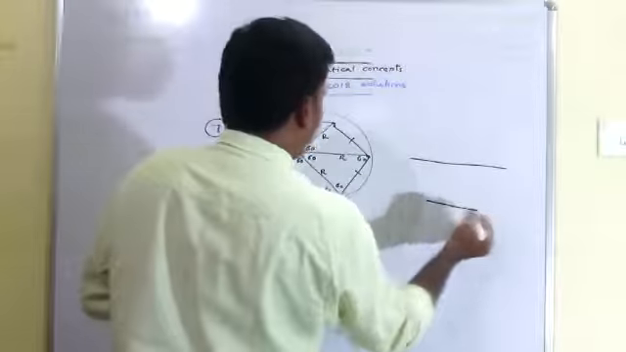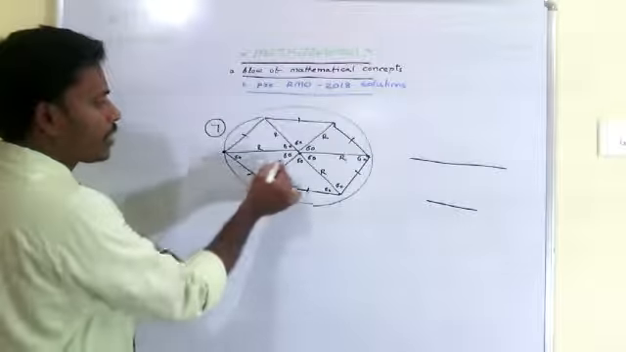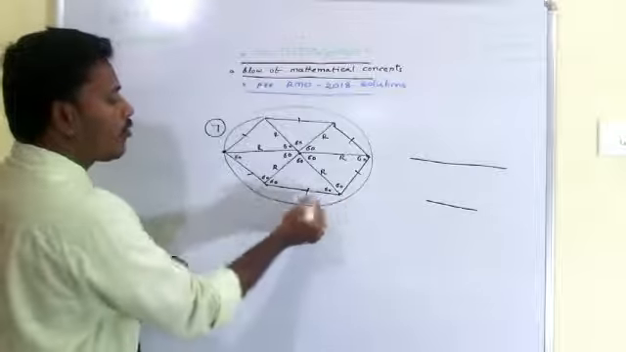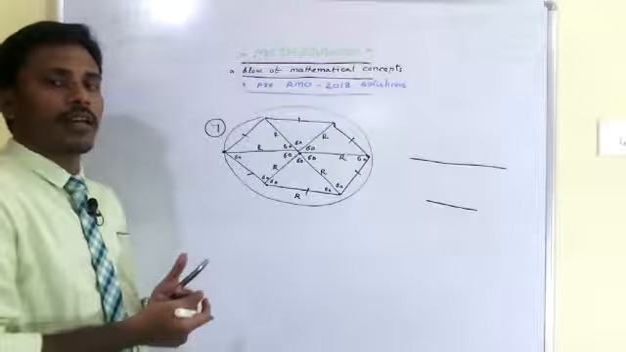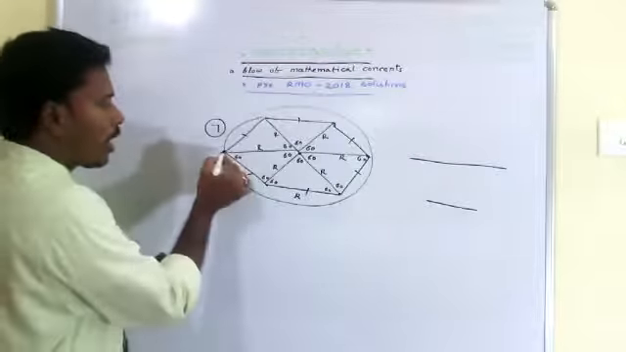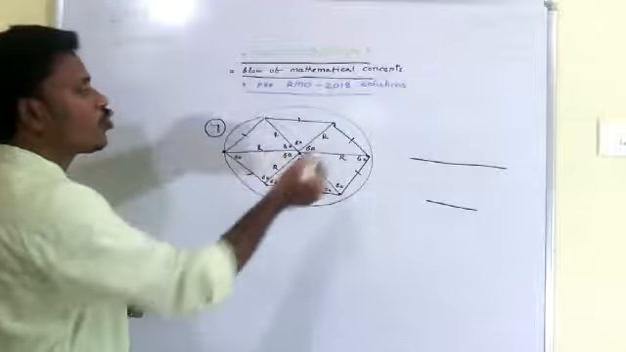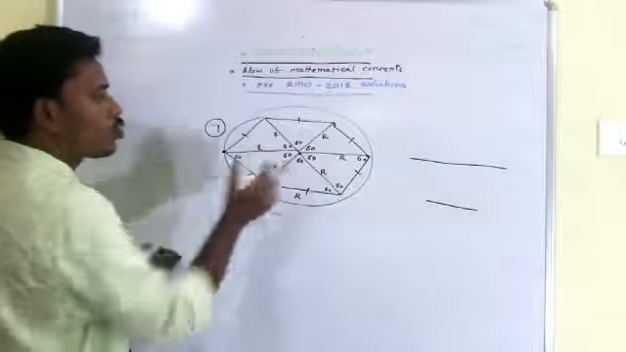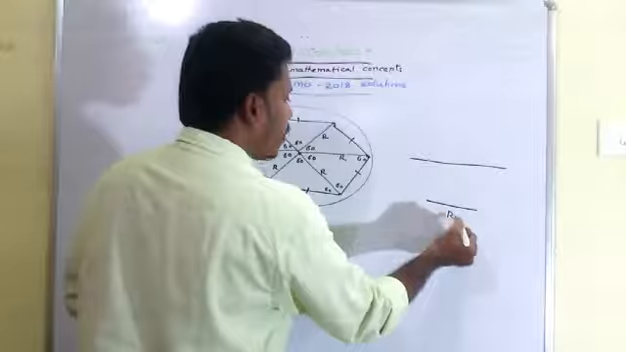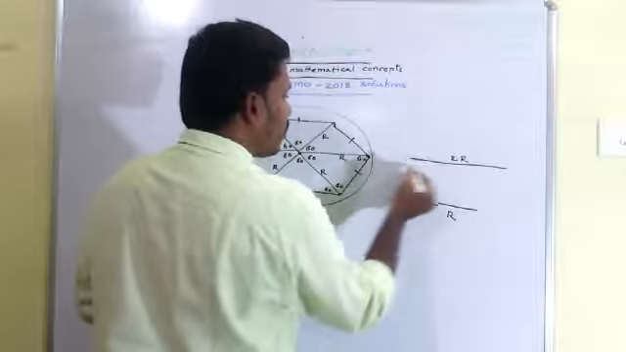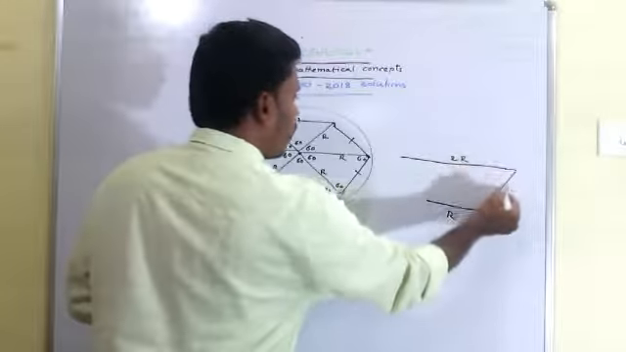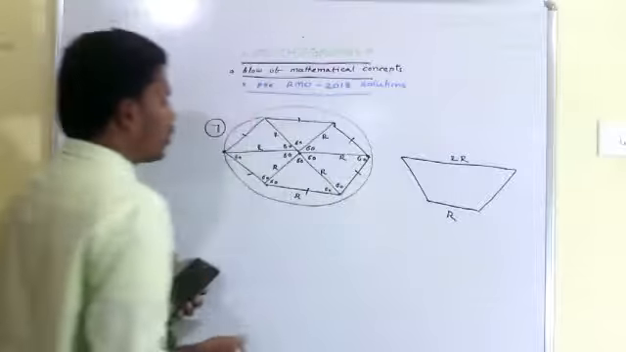And one more thing: since it is an equilateral triangle, the side of the regular hexagon also becomes equal to the circumradius, capital R. And already we mentioned that this total length is 2R. This is R, this total length is 2R. We have a trapezium like this. This is R and this is 2R. And we have a trapezium like this.